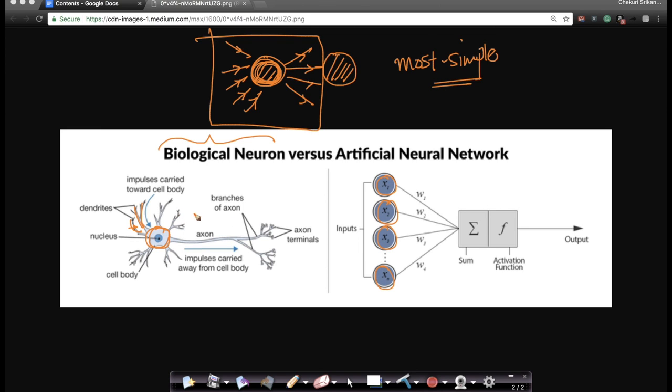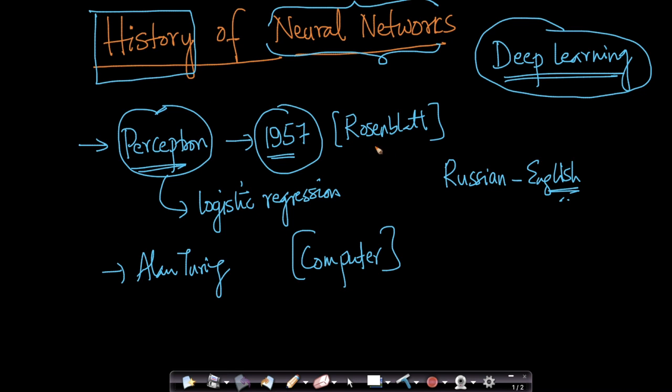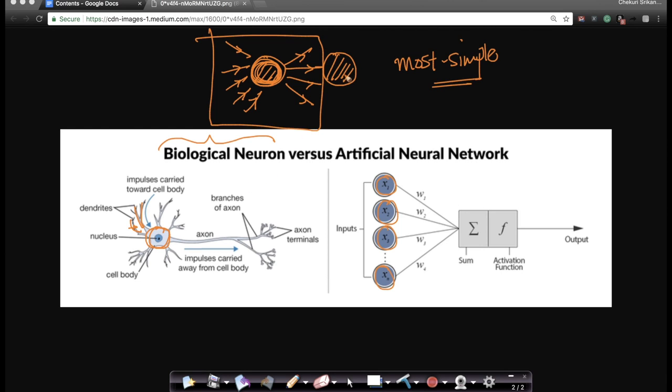People said, can I somehow represent this whole idea of a biological neuron in a mathematical form? Remember, Rosenblatt and others were mathematicians, hardcore math people, who were trying to say, can I somehow get a very, very simple model of a neuron and put it into a mathematical structure? So they said, imagine if I have some inputs. This is my cell body. My cell body takes all these inputs.